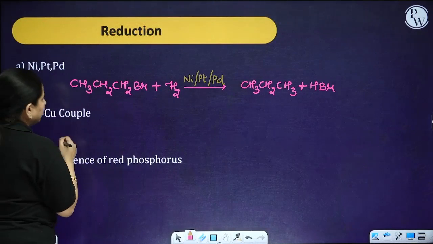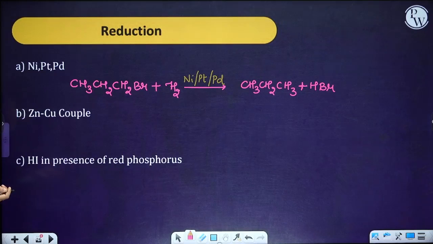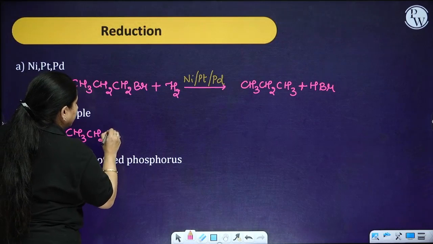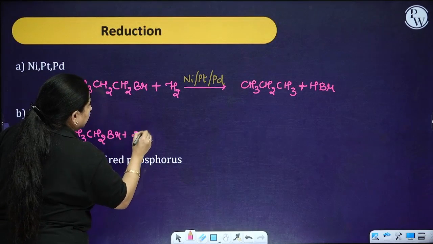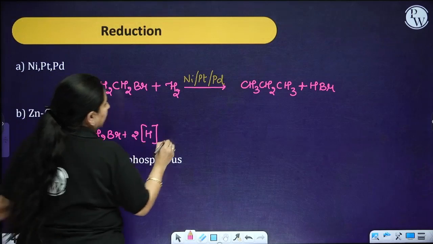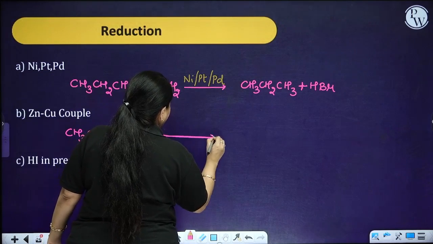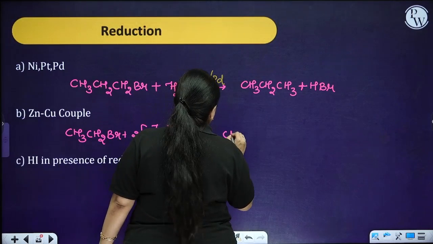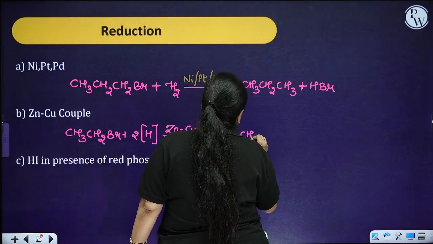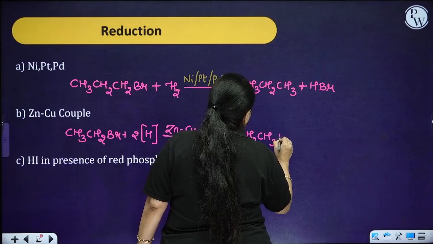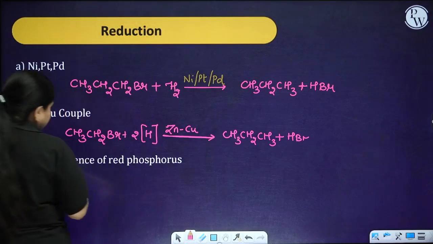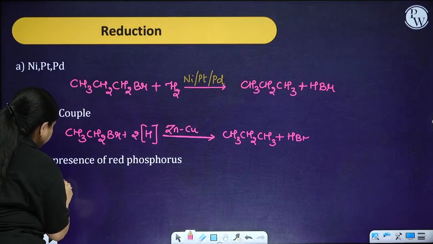Zinc copper couple, in the case of the zinc copper couple, again it is a reducing agent. So over here, when you are going to take any alkyl halide, okay. Next, HI in presence of red phosphorus.